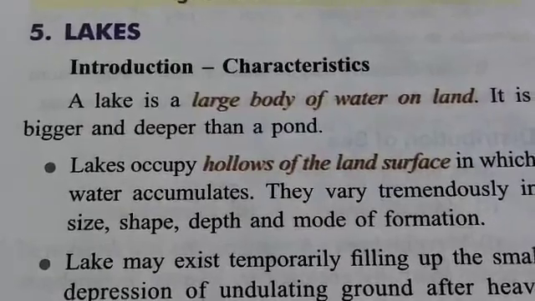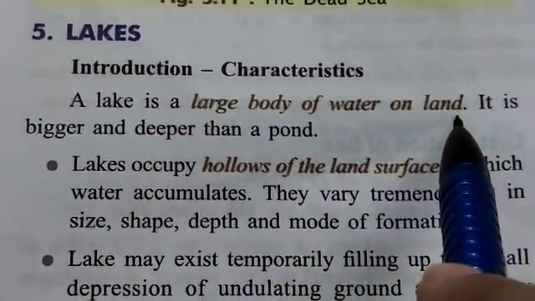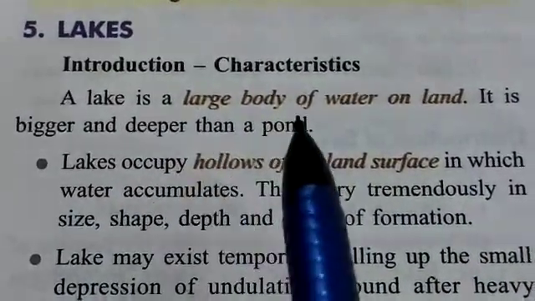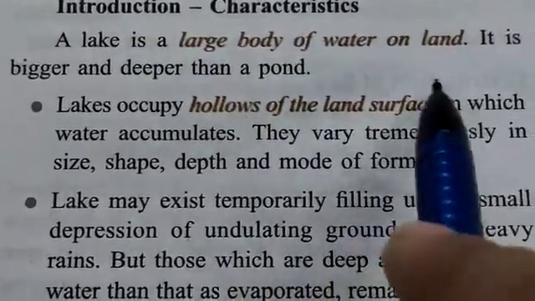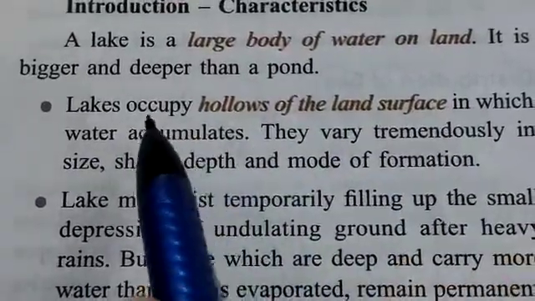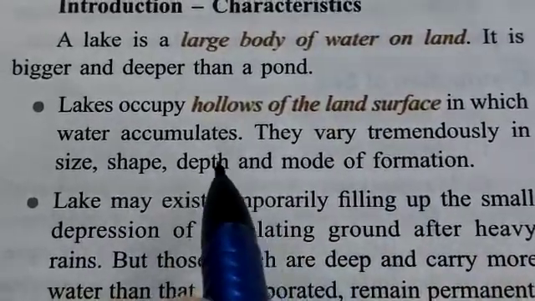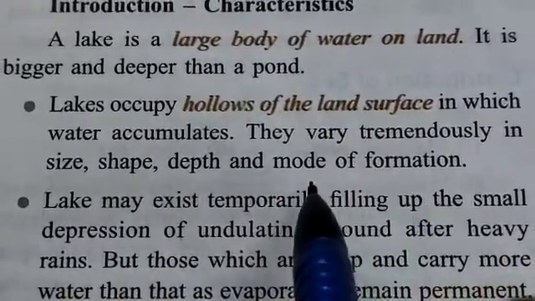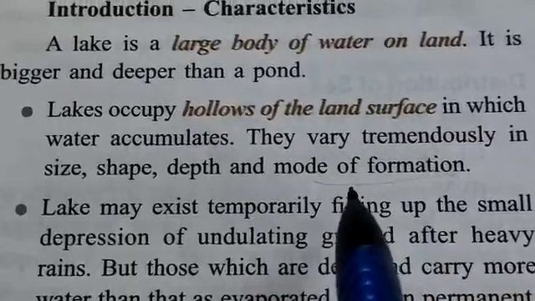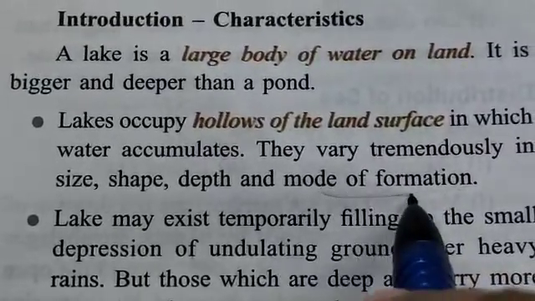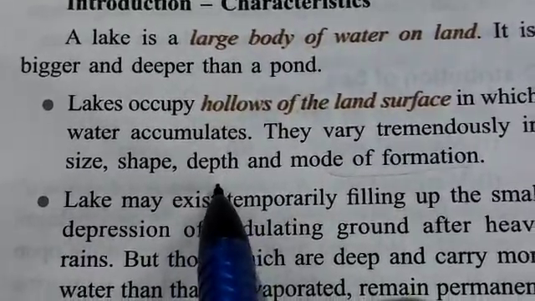Moving on, next, that is your lakes. Lakes are a large body of water on the land which holds more water than a pond. It occupies the hollow land of the surface in which the water accumulates. Lakes vary in size, depth, shape and mode of formation, like how the lake is made. Some lakes are man-made and some are natural lakes. So it depends on the mode of formation what size it will be, what shape it will be and what depth it can hold.